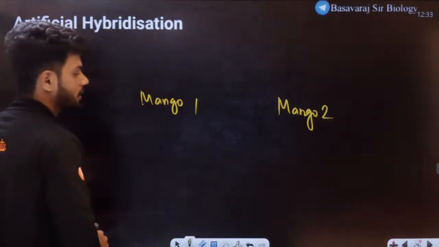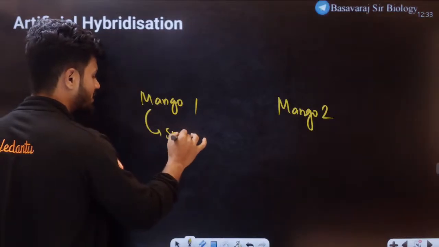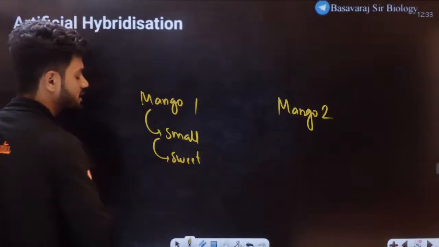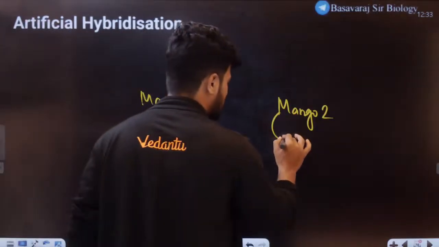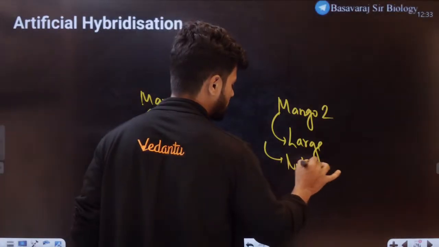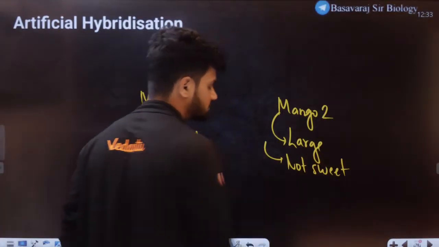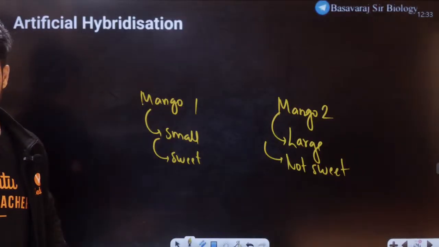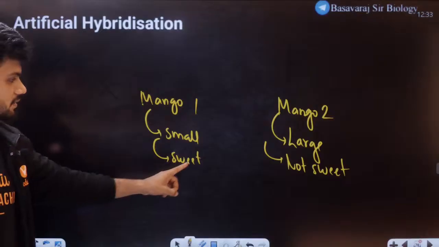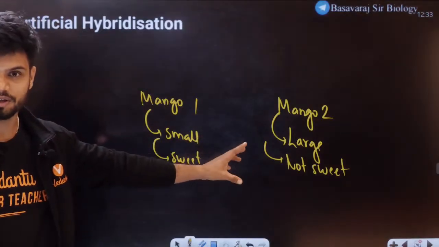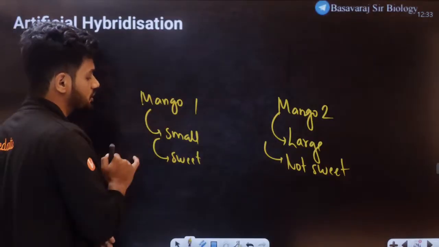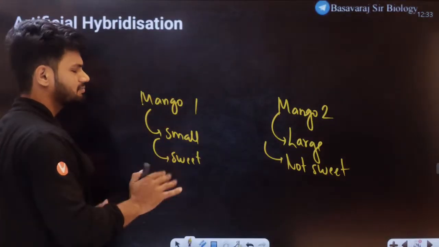Mango 1 is a very small mango, but very sweet, short and sweet. Mango 2 is a very large mango, but not sweet at all. So if you do self-pollination here, the same traits will be carried forward.